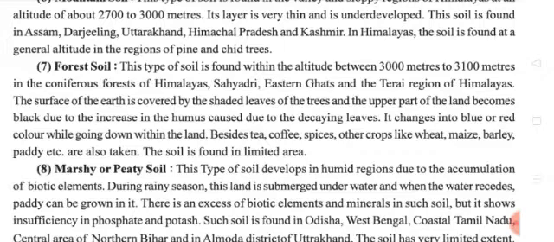Besides tea, coffee and spices, other crops like wheat, maize, barley, paddy, etc. can also be taken from this type of soil.